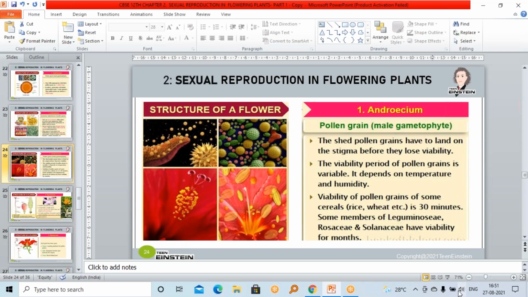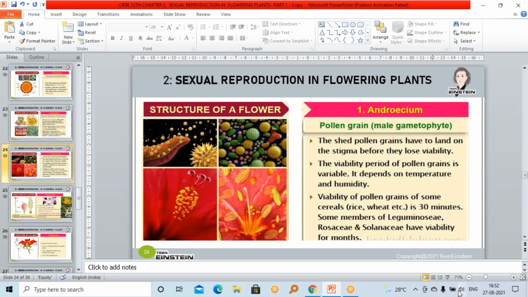In the case of wheat, rice and others, pollen will be viable only up to 30 minutes. The active period of the pollen grain is called the viable period or the viability. Rice, wheat and other pollen will be viable up to 30 minutes after release. If it is released, the pollen can survive up to 30 minutes.